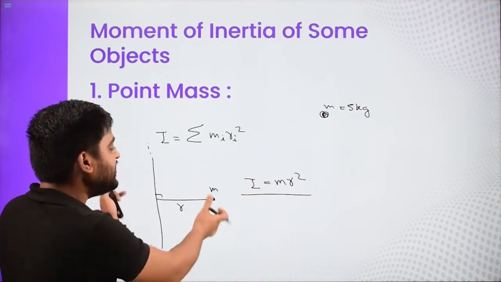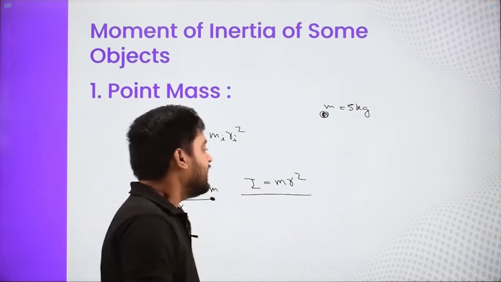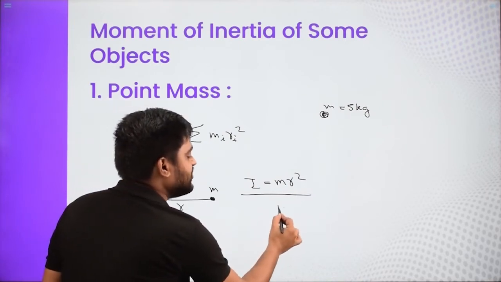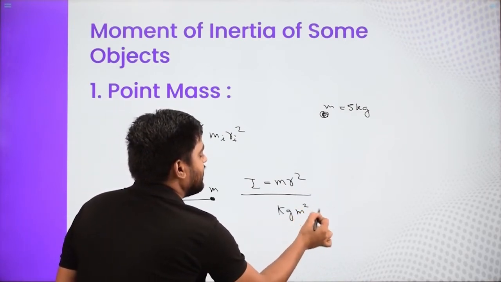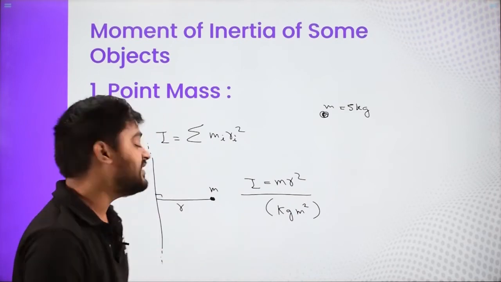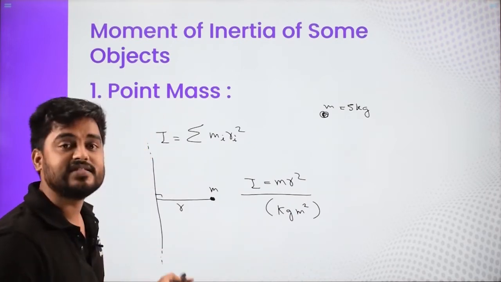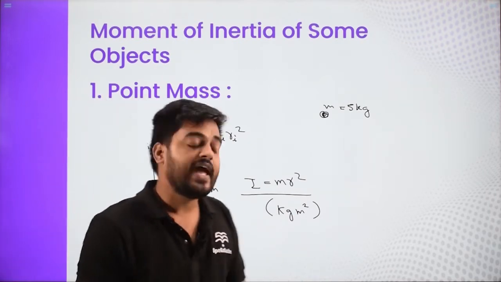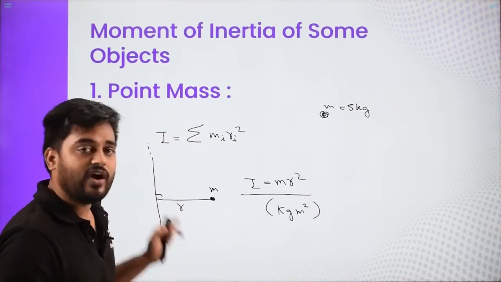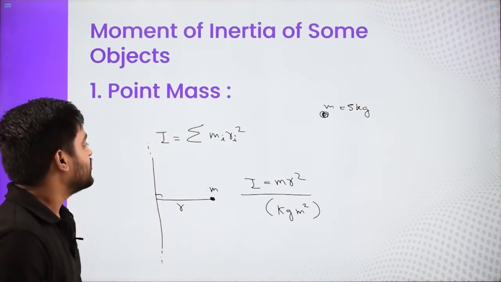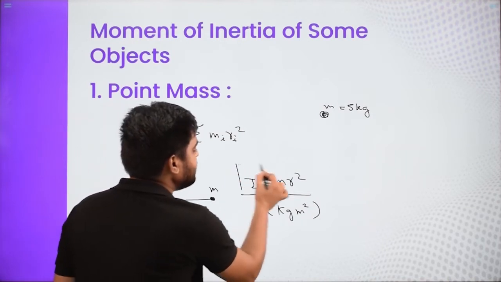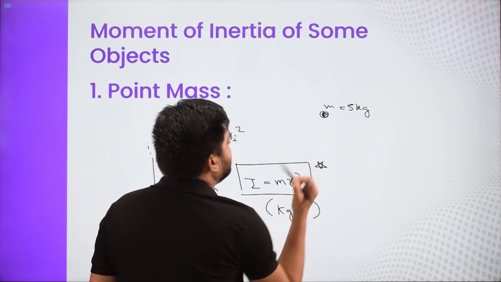Like that, moment of inertia is a scalar quantity. Its unit is kg meter square. It is defined about the axis. As soon as you change the axis, the moment of inertia is going to change. And whether it is rotating or not does not matter at all. So the moment of inertia of a point mass is given by this formula which you can remember.